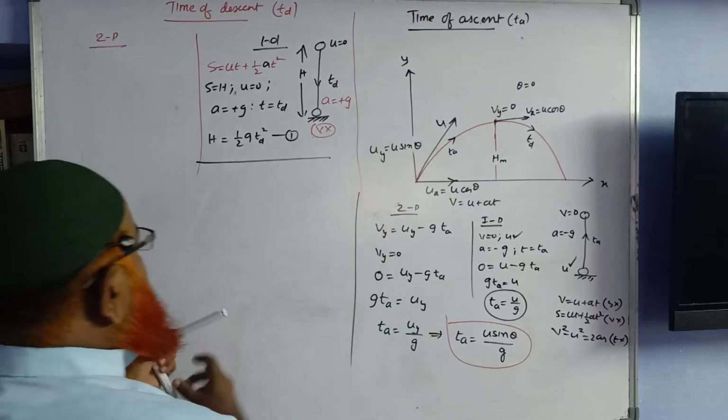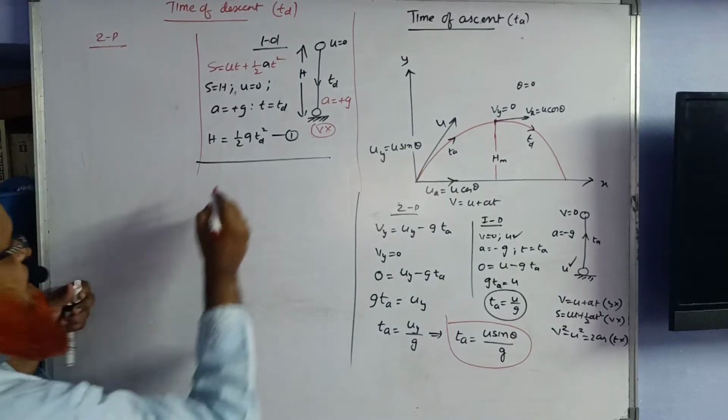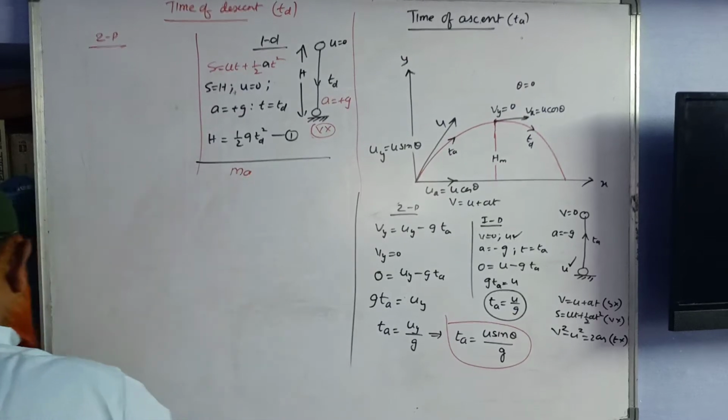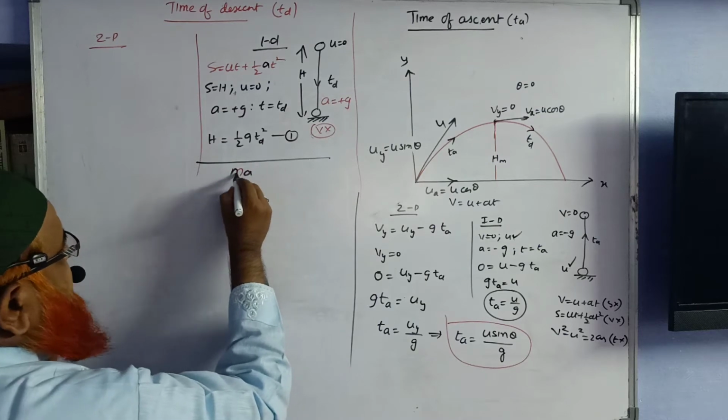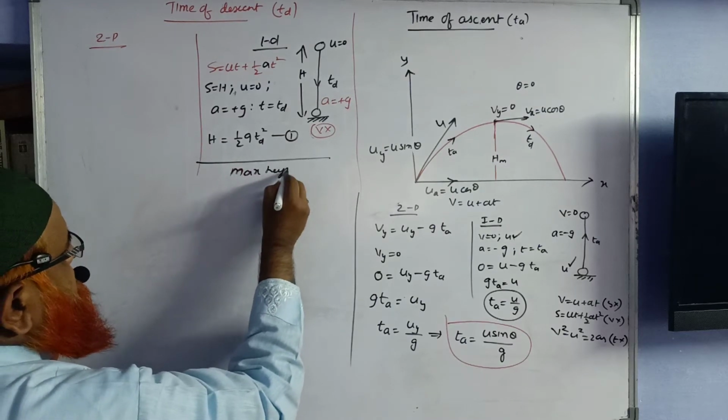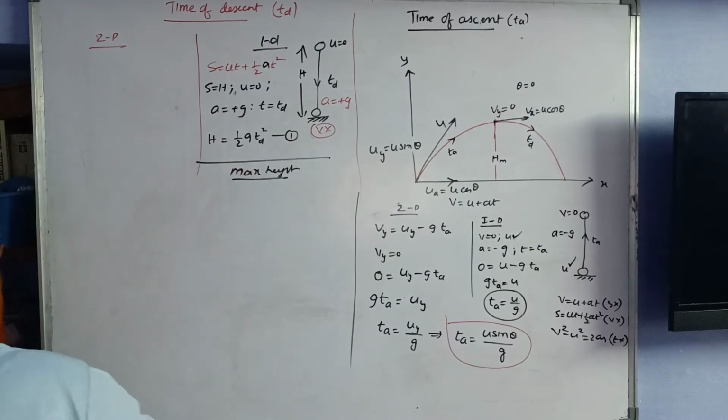Next, we'll find the maximum height also here. So what is the maximum height in this case? Let us see how we are going to find out the maximum height here.